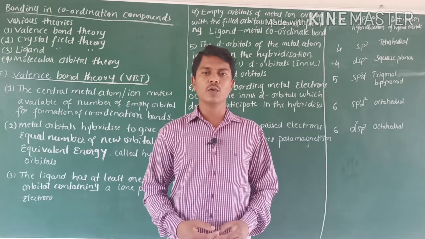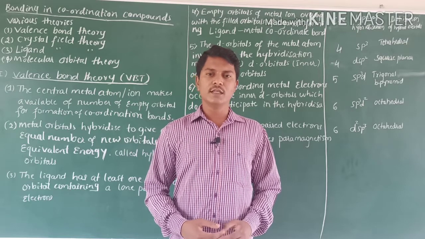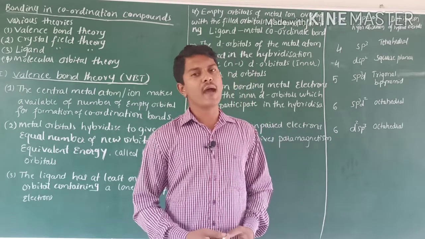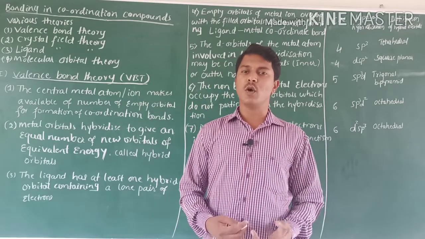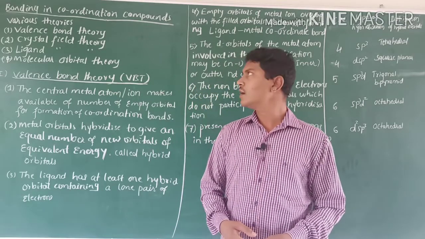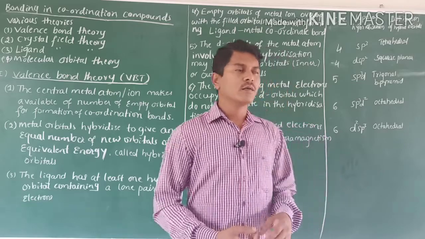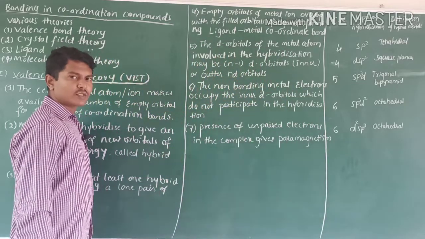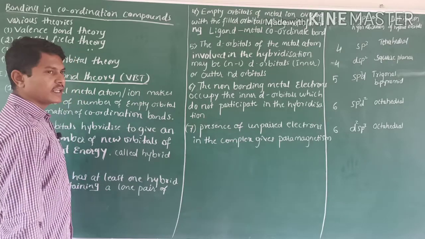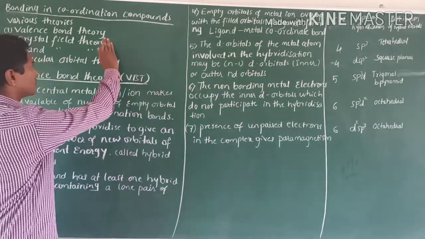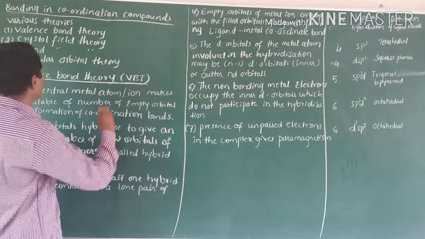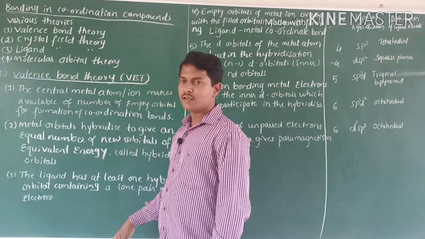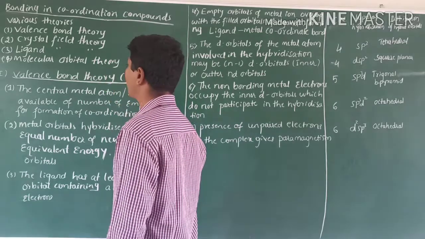Today we have to know theories in coordination compounds. In order to explain the magnetic properties, geometrical shape and stability, so many scientists worked on the coordination compounds and they proposed their own theories. In that, the first one is valence bond theory, then crystal field theory, ligand field theory, then molecular orbital theory.